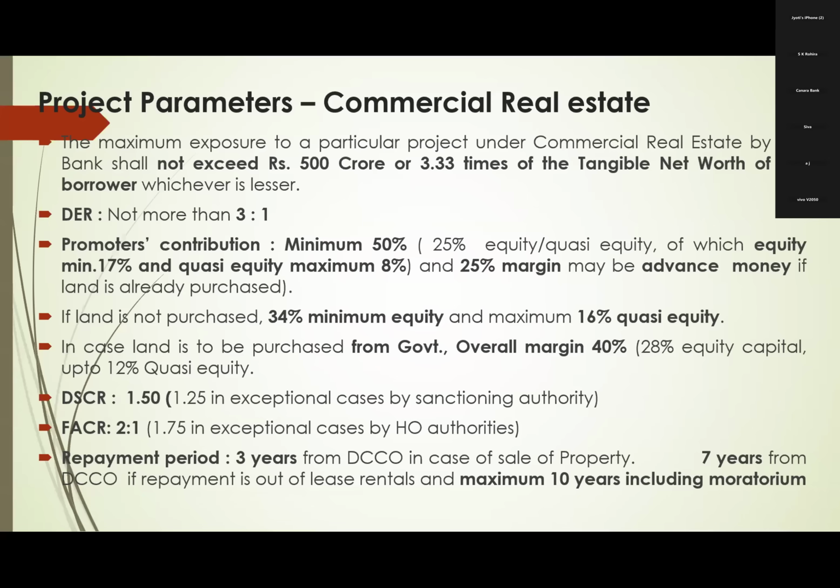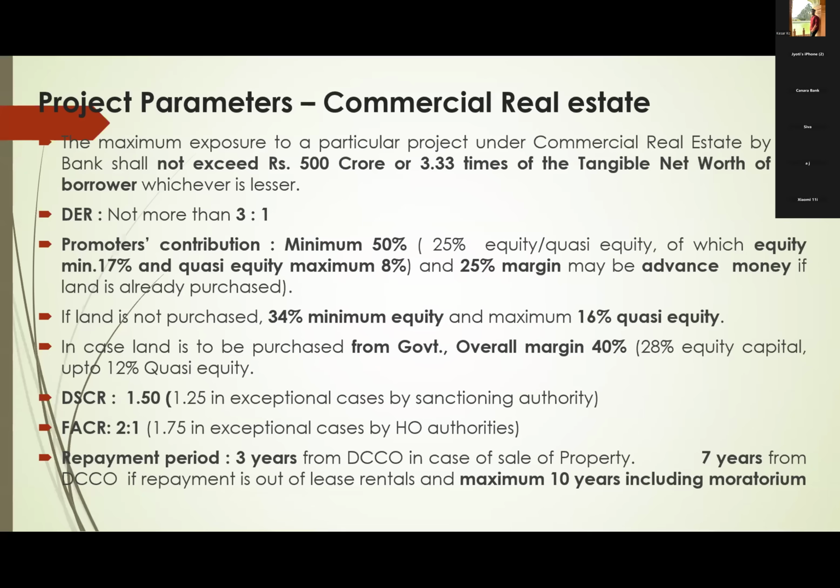And the remaining 25% margin may be advance money because they are constructing a shopping complex. They may take advance from shop owners who want to buy that shop, right? And the next one, if land is not purchased, then out of total margin 50%, 34% is minimum equity and 16% is quasi-equity.